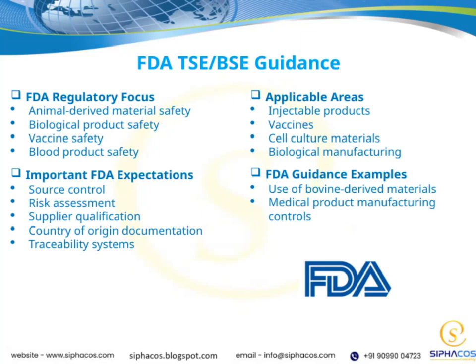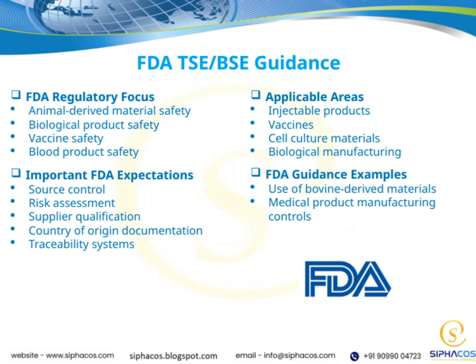Let's take a closer look at the FDA's guidance around transmissible spongiform encephalopathies, or TSE, and bovine spongiform encephalopathies, BSE. This guidance applies to a range of products: injectable drugs, vaccines, cell culture materials, and biological manufacturing processes.